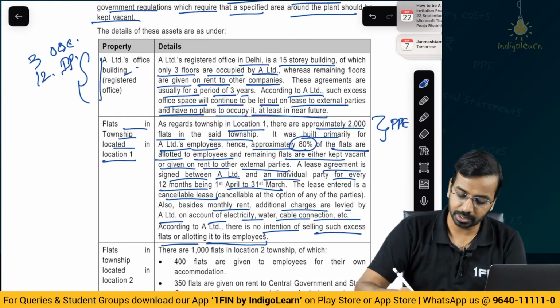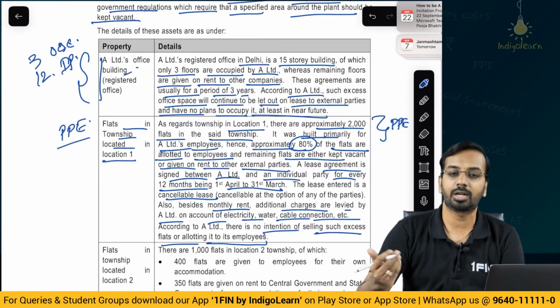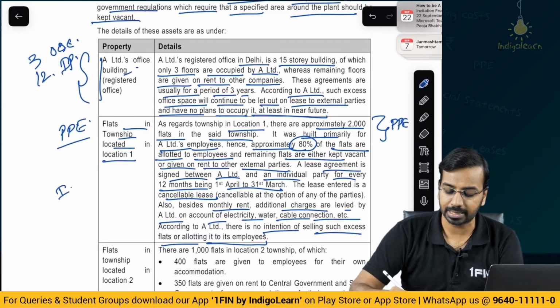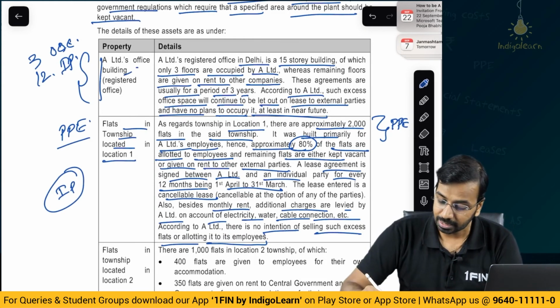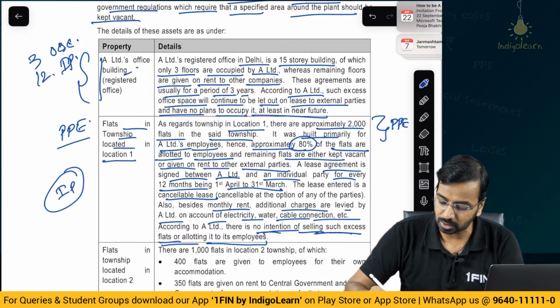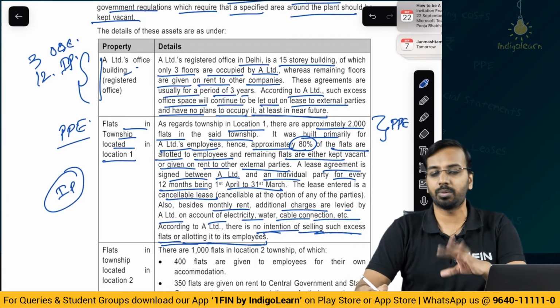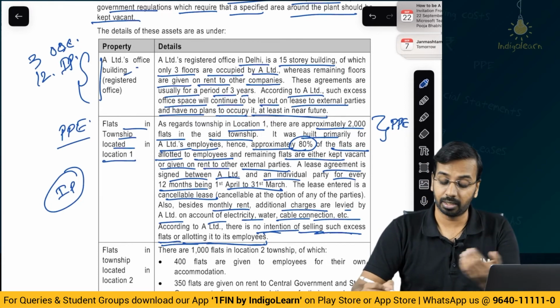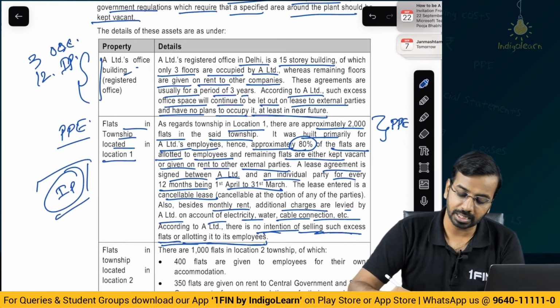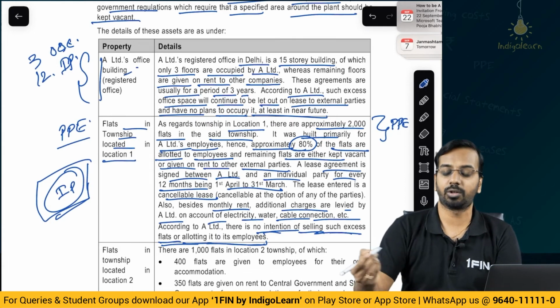Here 80% is of course PPE, that is very clear. Whereas the balance 20%, they are giving out on rent. So most likely it will qualify as an investment property. Again, you have to see the intention. But they clearly said that there is no intention of selling such excess flats or allotting them to its employees. Means they will not give it to its employees. They will not sell those flats also, but they are still giving them out on rent. So that can qualify as investment property as far as the remaining 20% is concerned.